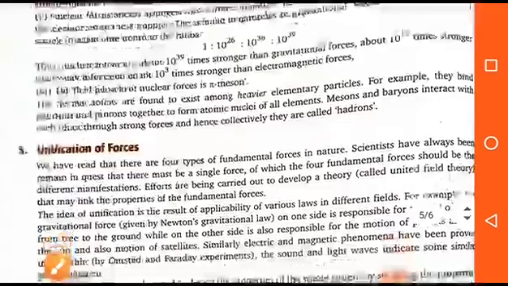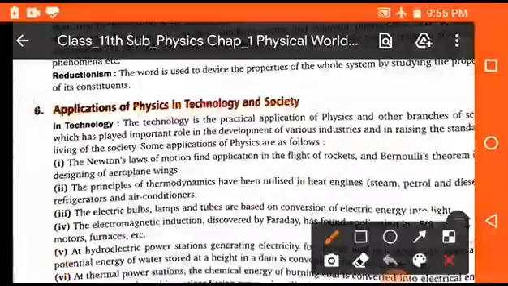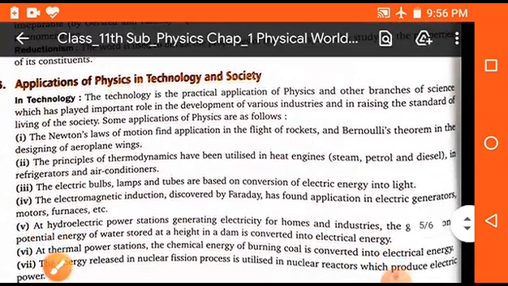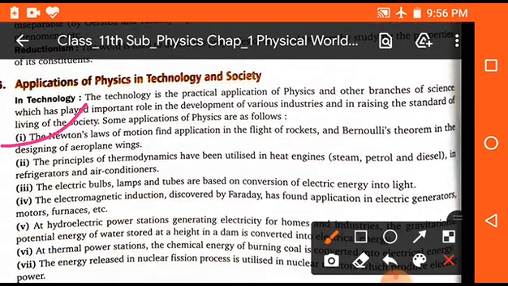Clear? Okay. Now, students, the next topic is applications of physics in technology and society. So, first of all, we will discuss the application of physics in technology. There are a number of examples. Newton's laws of motion find application in the flight of rockets, and Bernoulli's theorem in the designing of aeroplane wings. Second, the principles of thermodynamics have been utilized in heat engines, refrigerators and air conditioners.